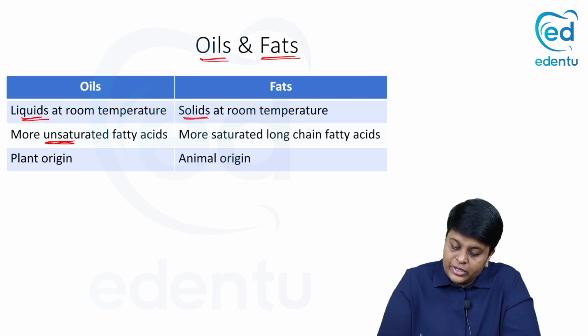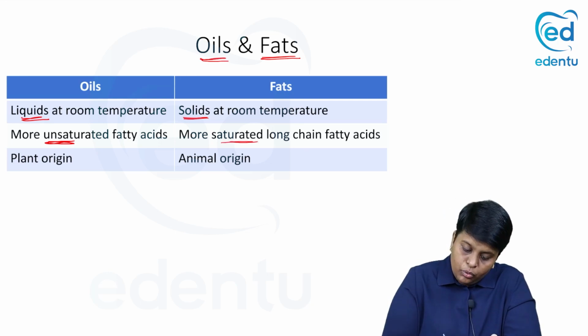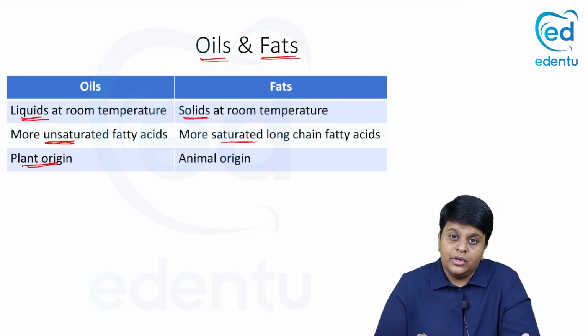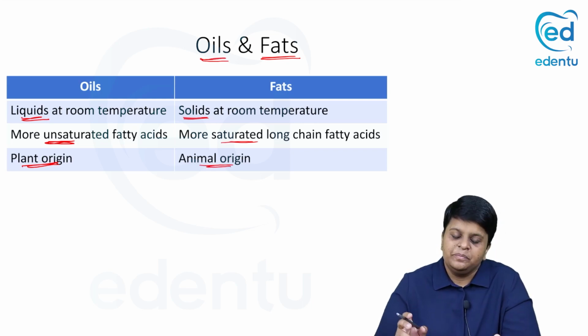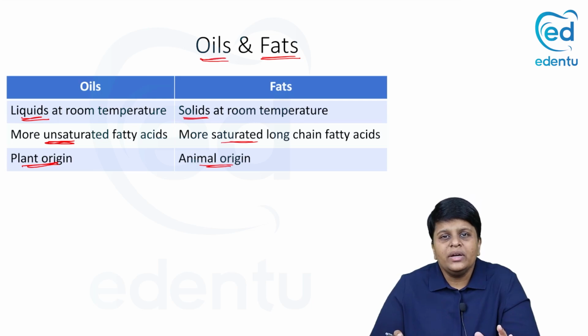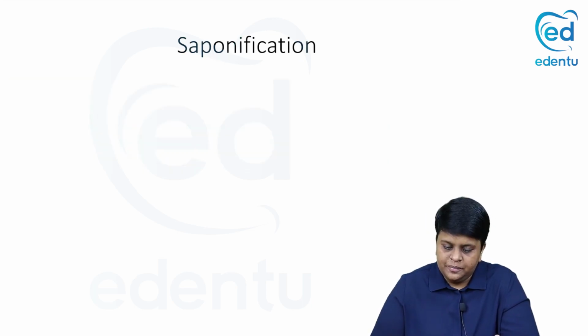And in case of fats, you have more saturated long-chain fatty acids. Oils are mostly of plant origin. You have sunflower oil, corn oil, olive oil, etc. And fats are more of animal origin. You have butter, ghee, etc. So this is one important classification which you need to know for a short answer.